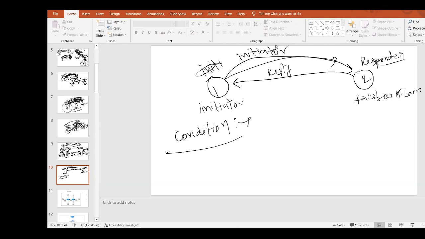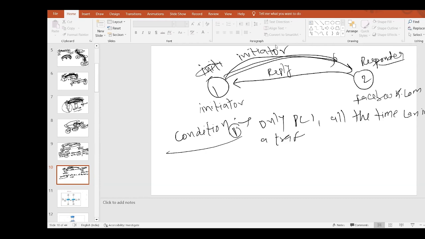Only this PC initiates traffic, lifetime. The other is all the time the responder. He will never initiate. He will only respond.